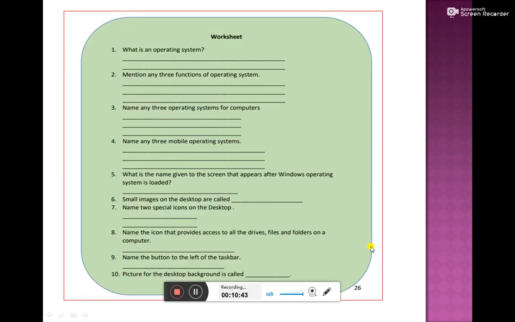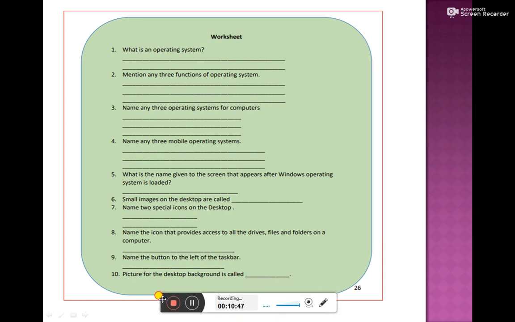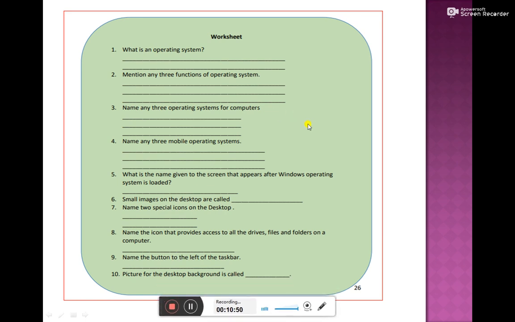This is a worksheet which you need to do based on the content which I have just explained. So this is a worksheet which you have to do today.